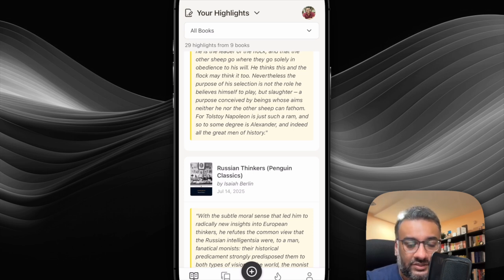So this particular feature is a pro feature, but even non-pro users can use it. They can capture 10 highlights, and after that, if you want to capture unlimited highlights, you can always opt for the pro plan.